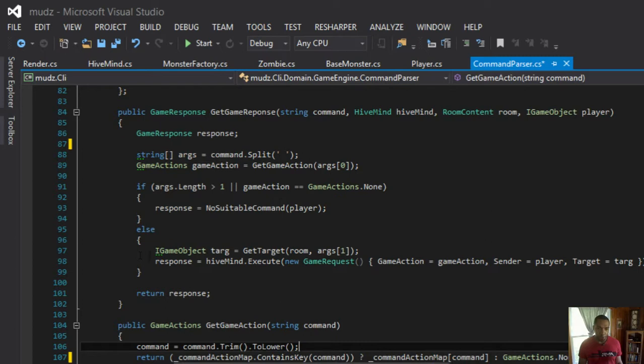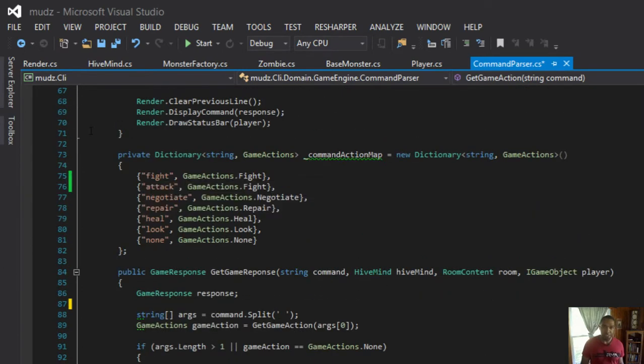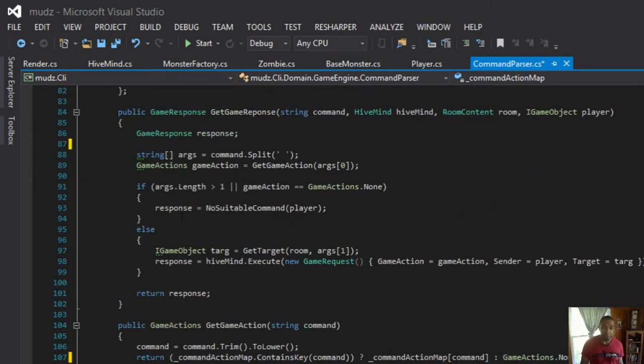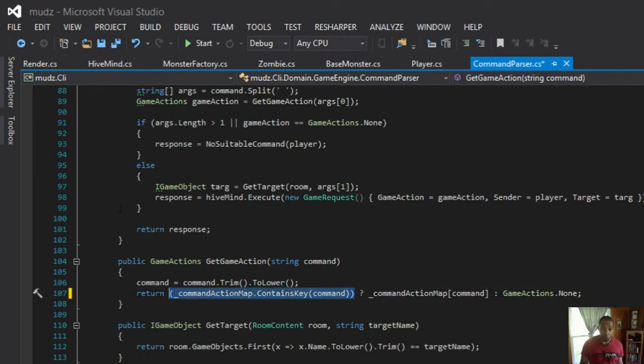So I'm going to return my action map, which is a dictionary, and say, for a tertiary operator, is this true? Does the action map contain, as a key, whatever this word is? So if it came through and the first word was fight, it would come into my dictionary and say, do I have a key that's fight as a string? And that would return true.